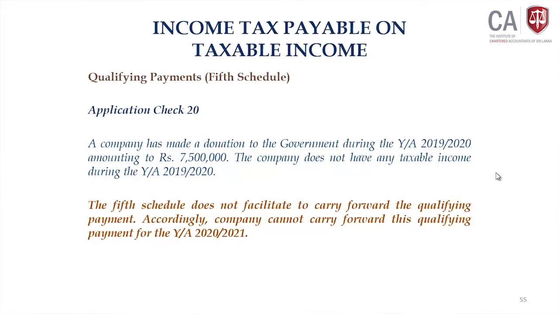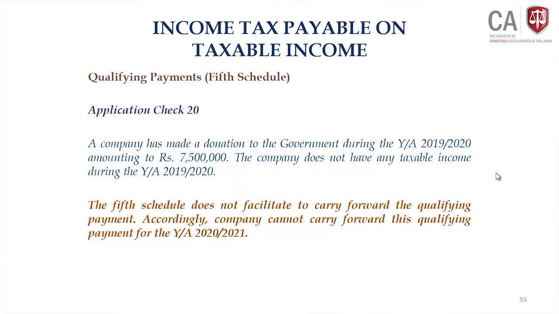As we discussed in the previous session, any unclaimed, unabsorbed qualifying payment as of 31st March 2018, the transitional provision facilitates claiming after 1st April 2018.